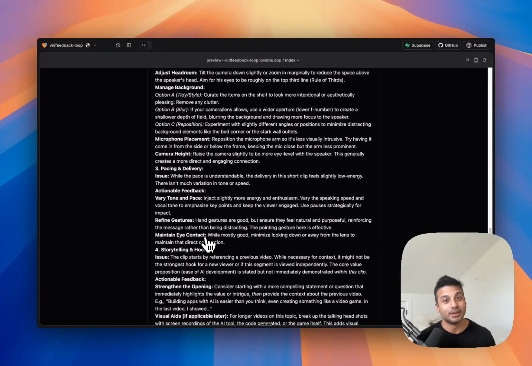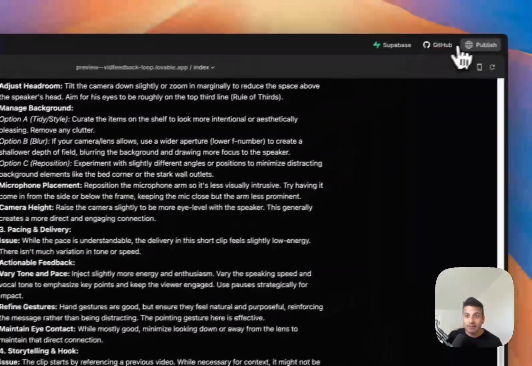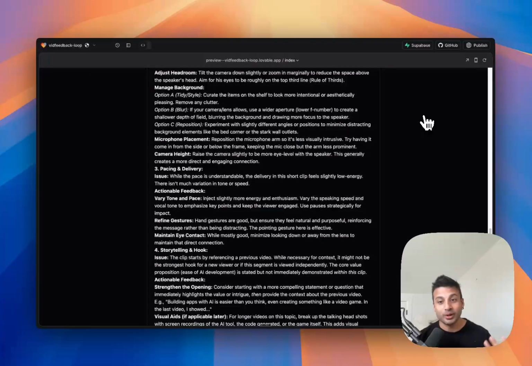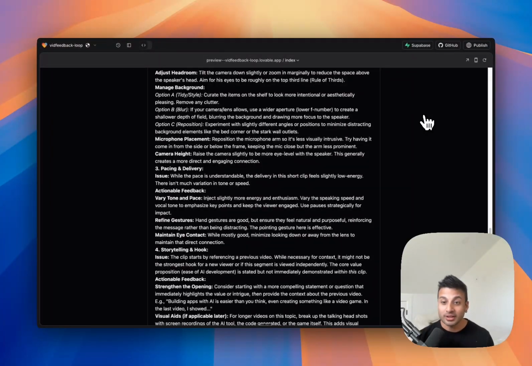I'm not a professional developer. I do know how to code, but I didn't use any code. I didn't even look at the code. I simply explained what I wanted in natural language to Lovable, and Lovable built the app for me. And with one click, I could just publish it to the internet. So my friend can now take the public link, send it to his clients. They can upload it. They'll get feedback instantaneously, and it's all customized based on his expertise and experience. So he's able to deliver the same service, but a lot faster and better, both for his client and for himself.